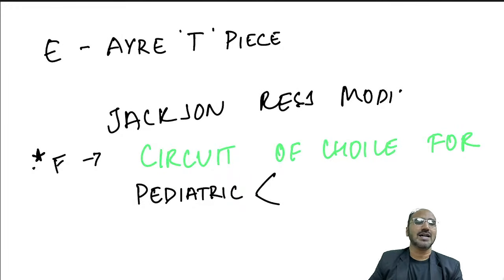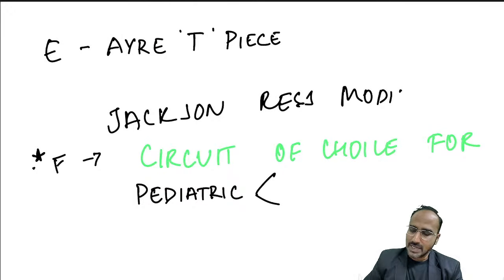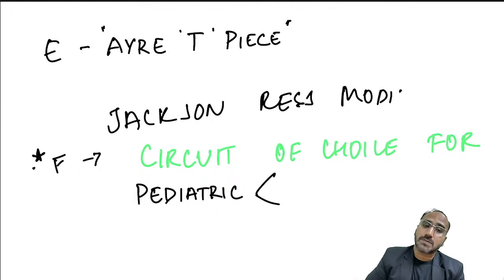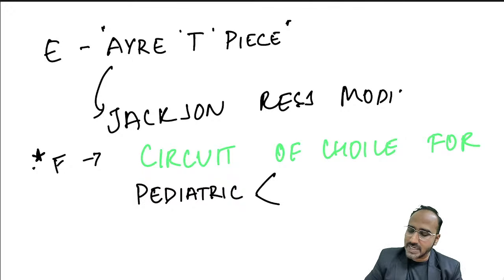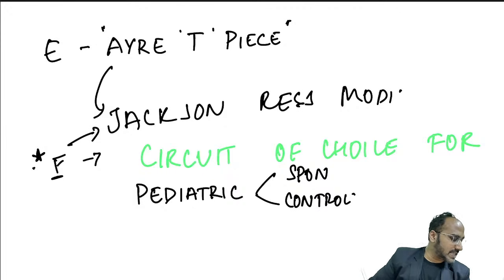Mapleson E circuit is not used nowadays. It is also called Ayre's T-piece. This E circuit was modified by Jackson Rees. The type E circuit was a bagless circuit, and they added a bag to it. That's why the type F circuit is called the Jackson Rees modification, which is the circuit of choice in pediatrics for spontaneous as well as controlled ventilation.